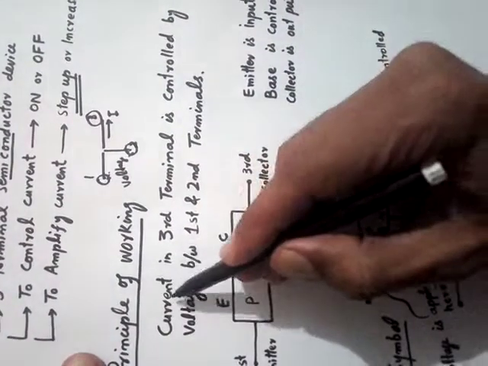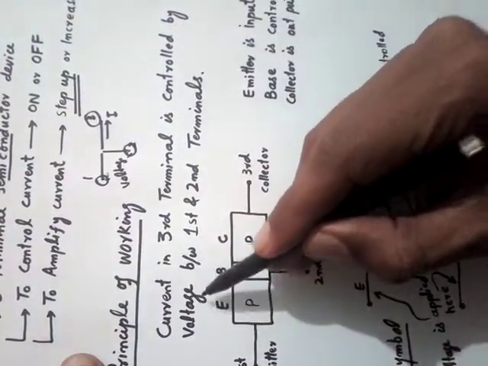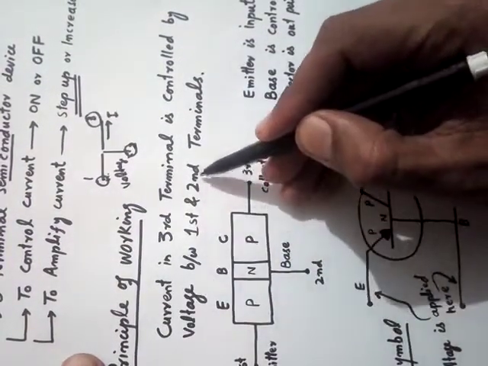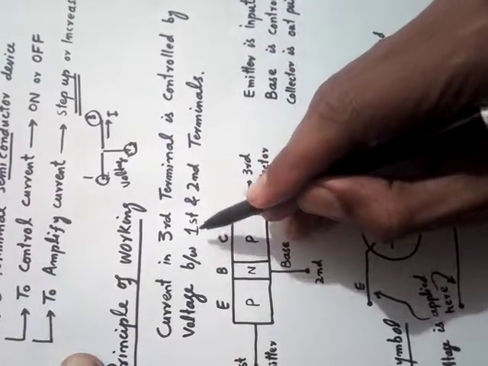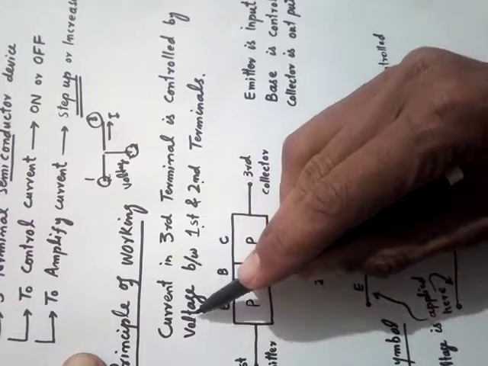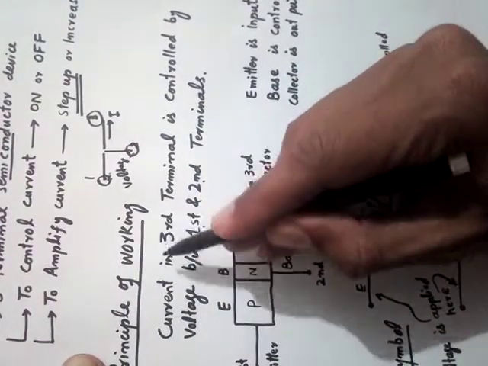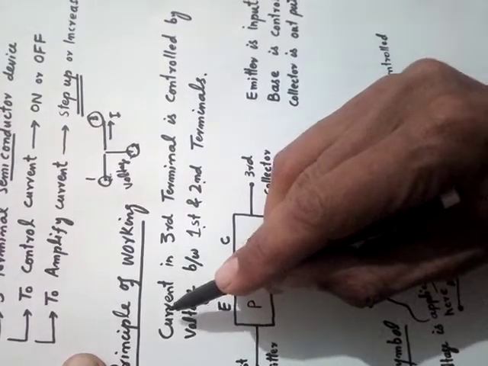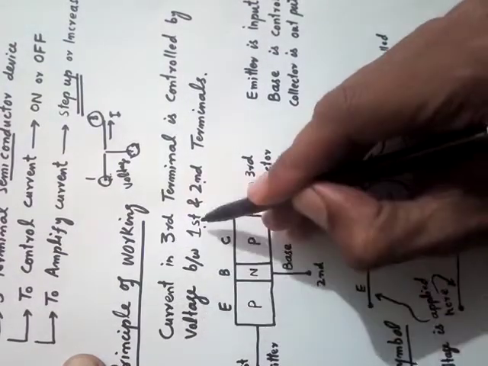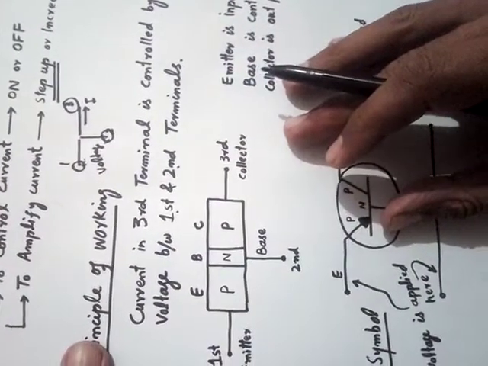Look here. Current in the third terminal is controlled by the voltage between first and second terminals. Between first and second terminals, we apply a voltage or a cell, and we get a current in the third, and the value of that current is controlled by changing the voltage between 1 and 2. This is simple.